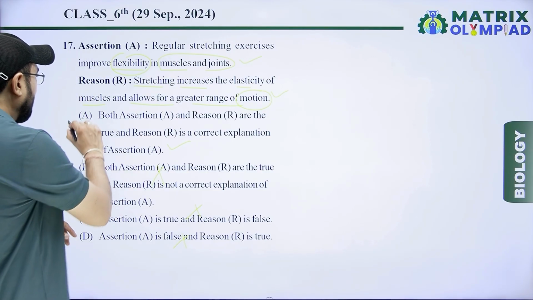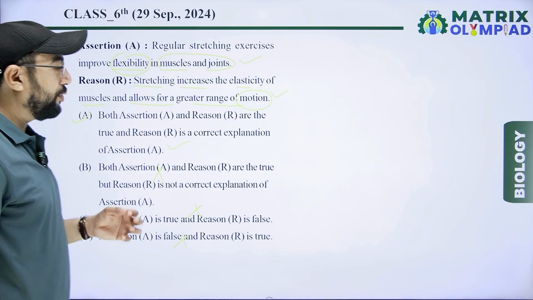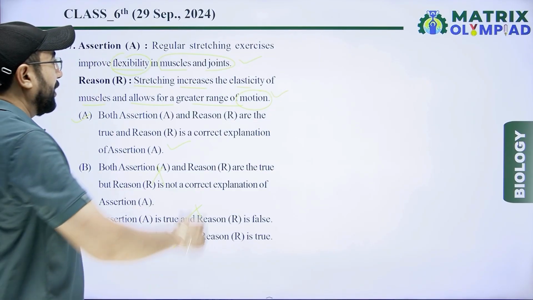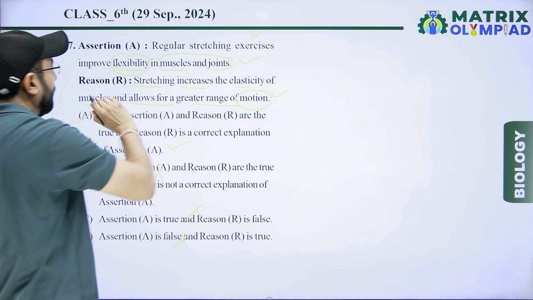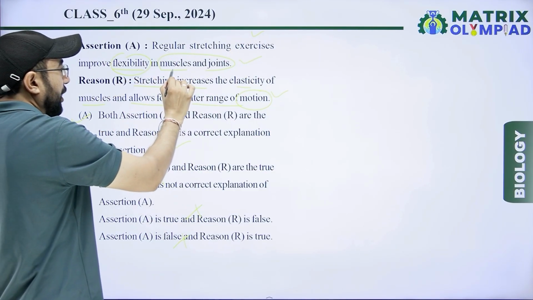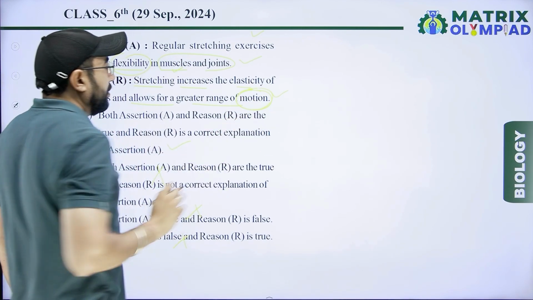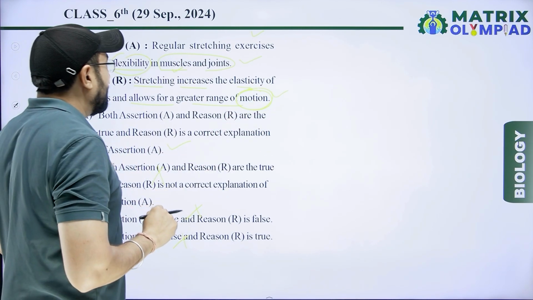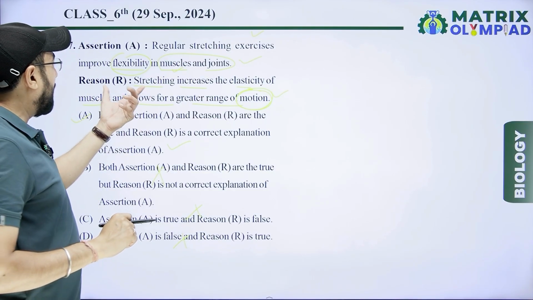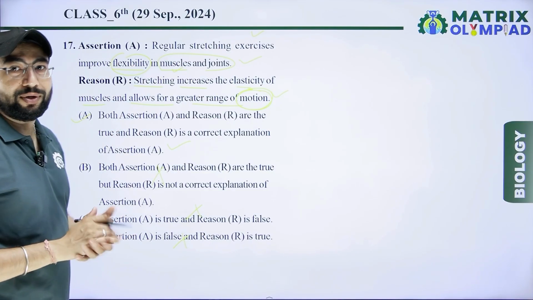So option A is the right answer, because regular exercise provides flexibility in muscle and motion, so they are related to each other, and reason R is the correct explanation for A.